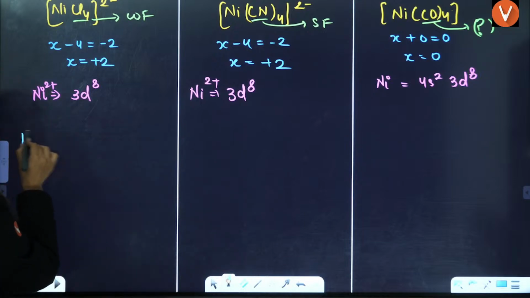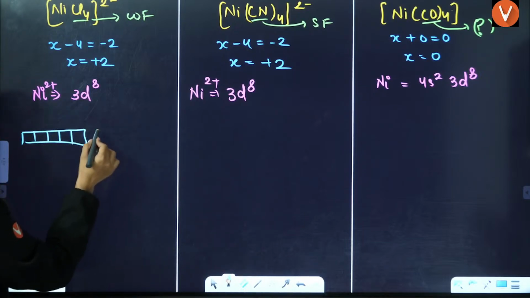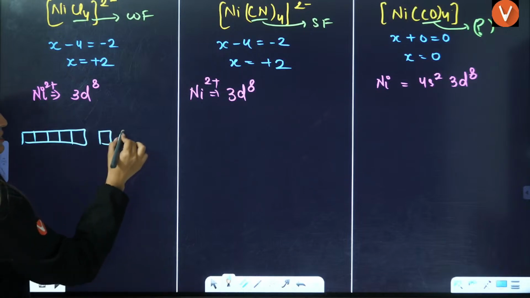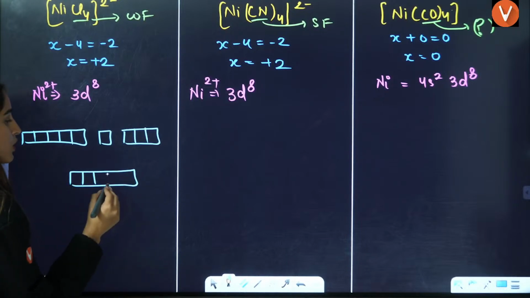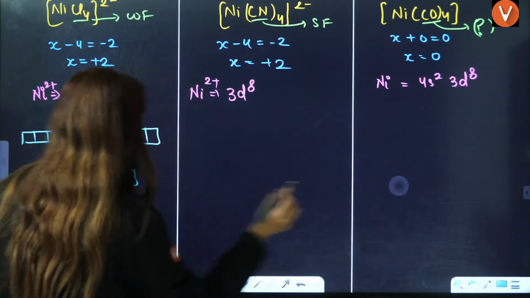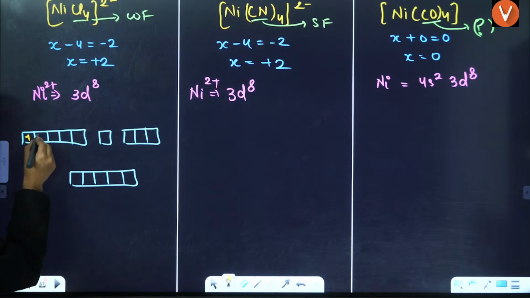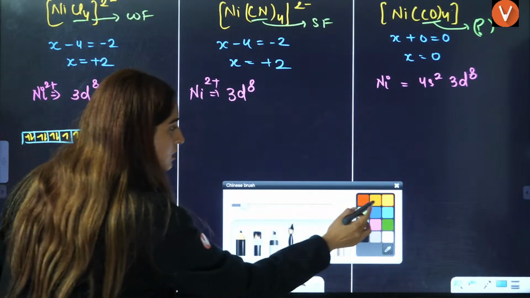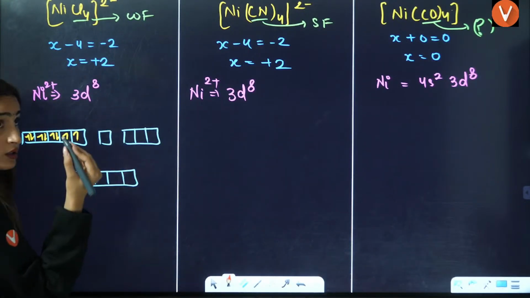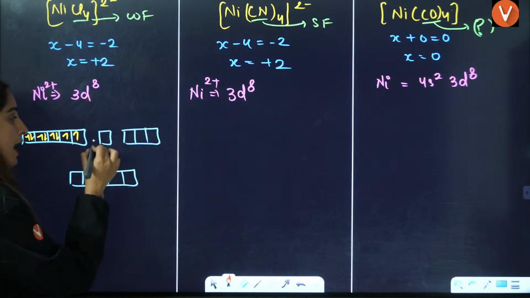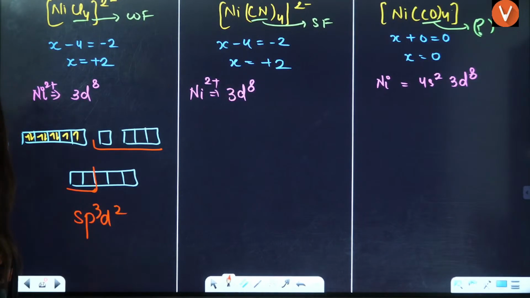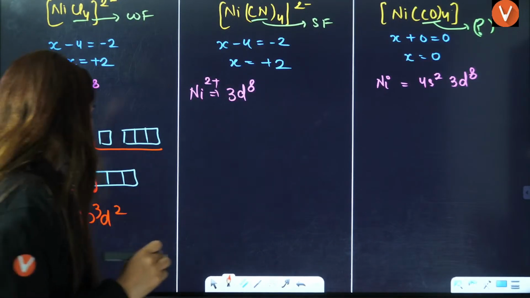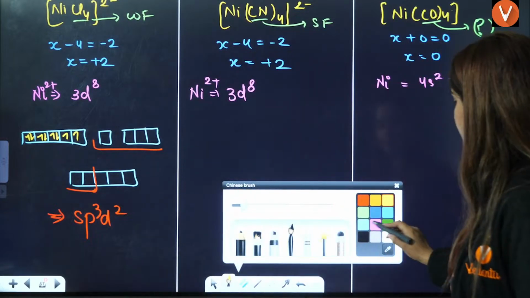So 3d8 means 1, 2, 3, 4, 5, then S, then P3. Here it will not cause any pairing, so 1, 2, 3, 4, 5, 6, 7, 8. The orbitals you are left with give sp3d2, so the answer is sp3d2, an outer octahedral complex.